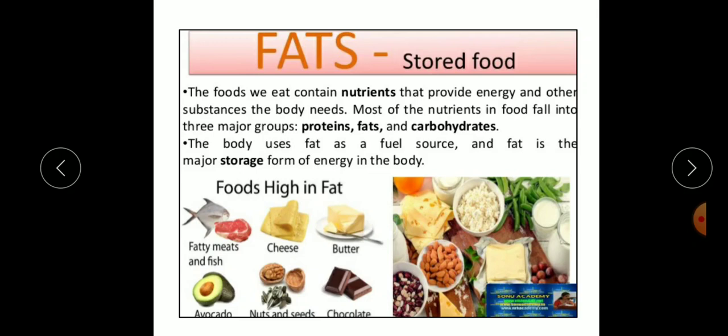Egg yolk, butter, fish, meat, groundnut, vegetable oil, and ghee, etc. All these are rich in fats.